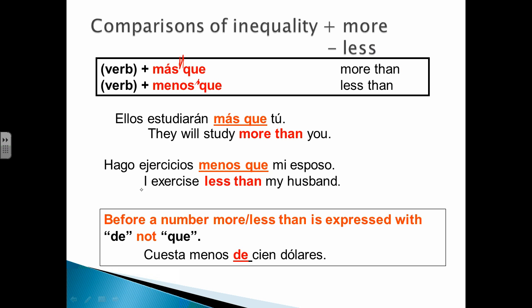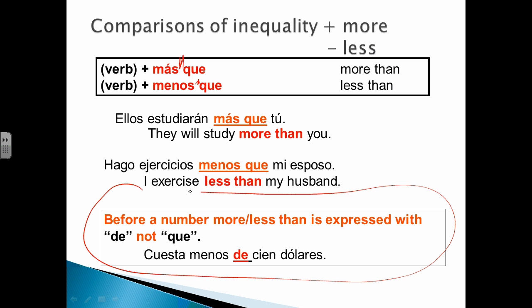Okay. Muy importante. This is super importante. Okay, va a estar en el examen. Before a number, more or less than is expressed with de and not que. So if you have a number right here, you would use de and not que with the number. Okay? Super importante.